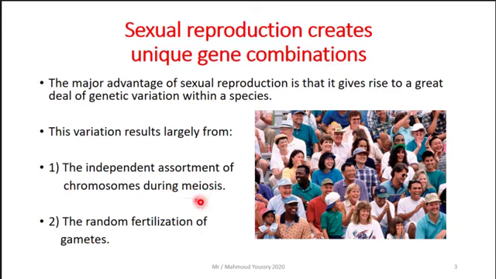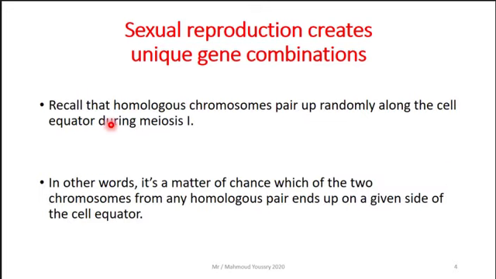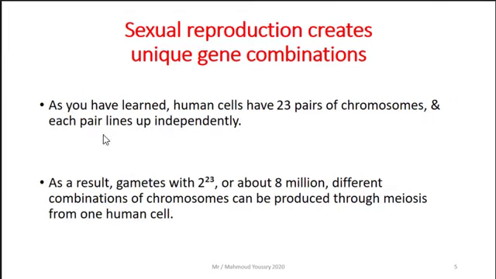Do you remember meiosis? Yes. And number two, the random fertilization of gametes. Recall that homologous chromosome pairs pair up randomly along the cell equator during meiosis 1. In other words, it's a matter of chance which of the two chromosomes from any homologous pair ends up on a given side of the cell's equator.